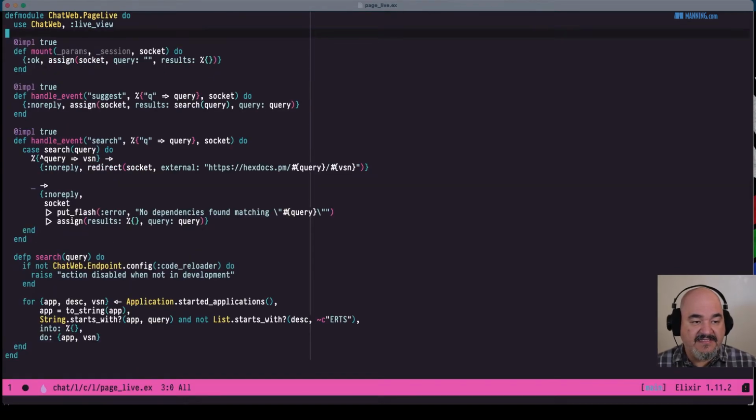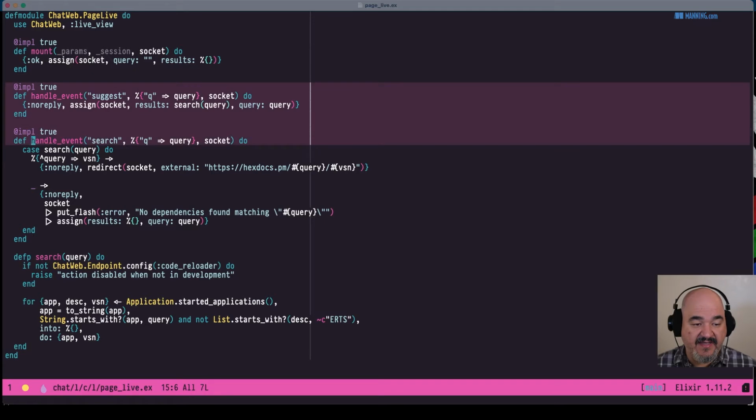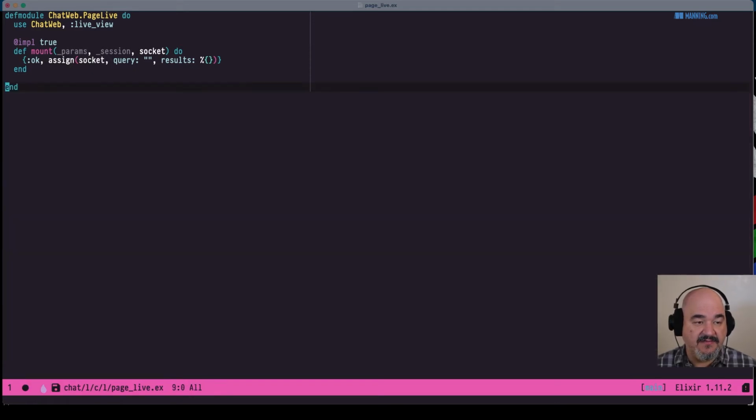In here, you can see we have a few different functions defined for us. And again, this was just made by the generator. A lot of this we're going to delete in a second. But one thing we want to keep is this mount function. Every time someone requests a new web page from us, Phoenix LiveView will run this mount action to mount the page in terms of the socket, the live connection for the user. So we're going to keep that. But this suggest, search, all that kind of stuff we don't want. So let's just go and delete that.